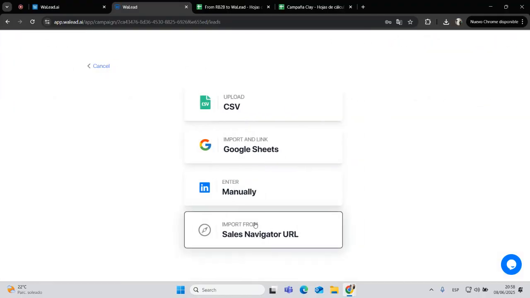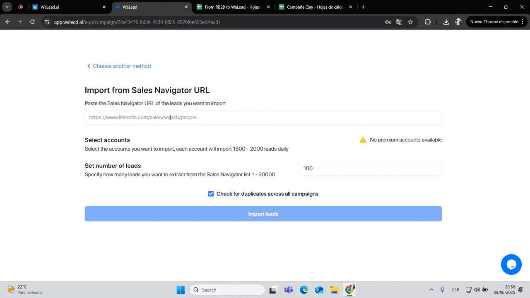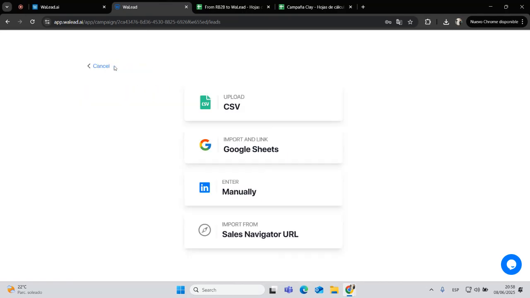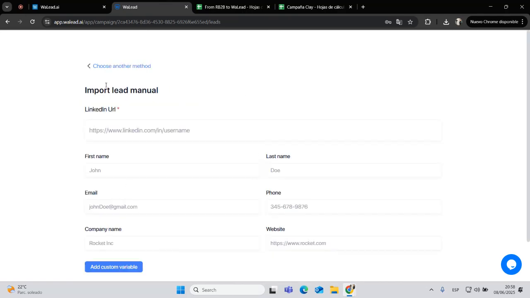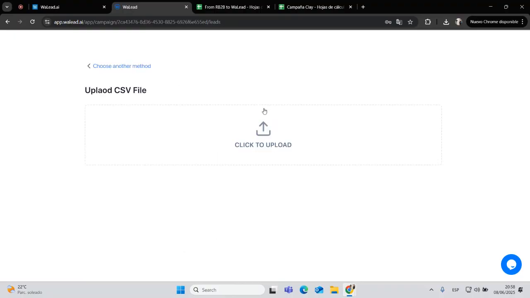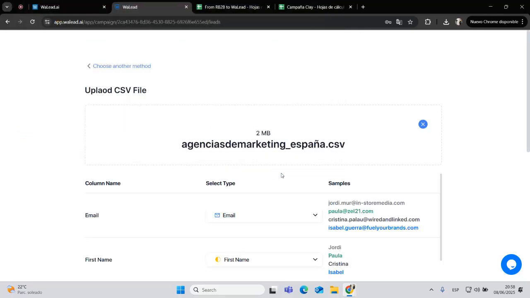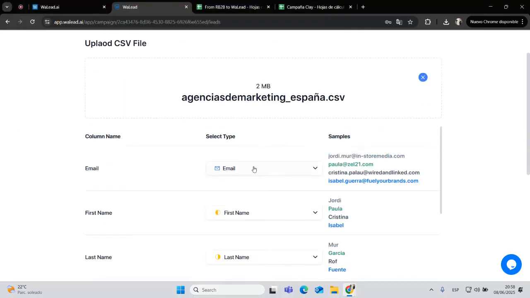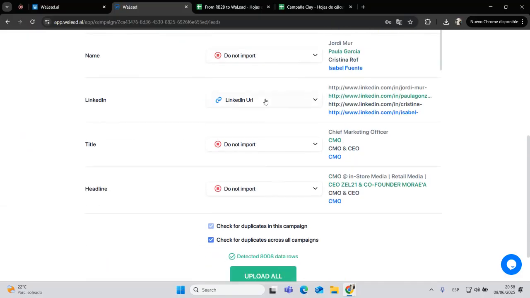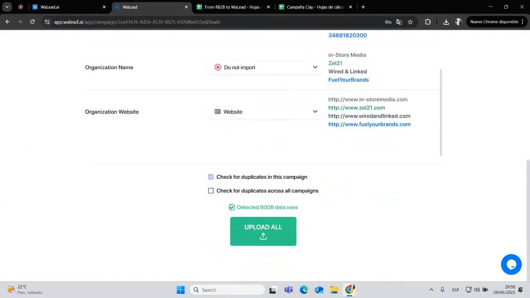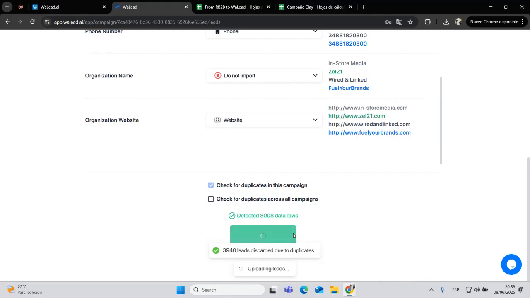To add the leads, the first option is importing from a Sales Navigator URL. Second option, manually. I hate it. Third option, CSV. Let's do it. I will show you an example. For example, this CSV, perfect. Let's upload it. Check duplicates. Wow, a lot of duplicates in the CSV. And then we just need to wait 10 seconds.